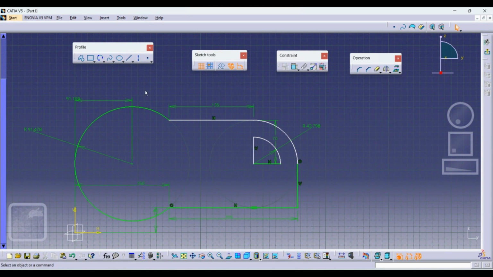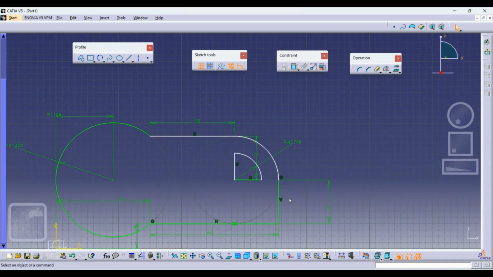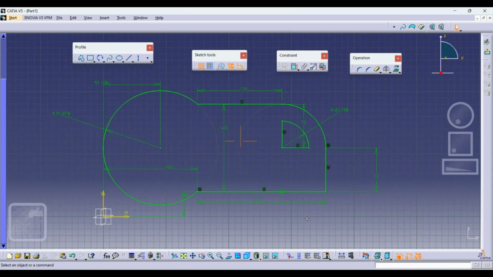So I define this one, so this will not help us. Here also we do not have, here also we do not have. Then we have to have one from here to here. You see, we are good to go.